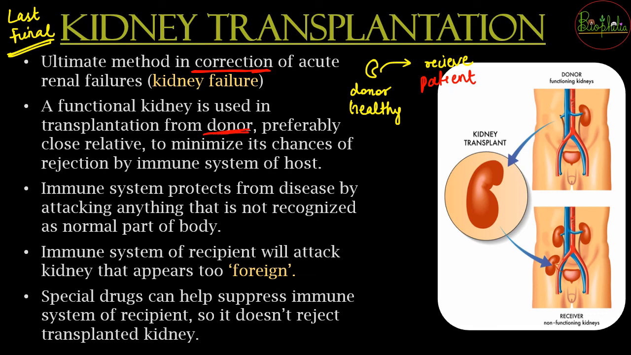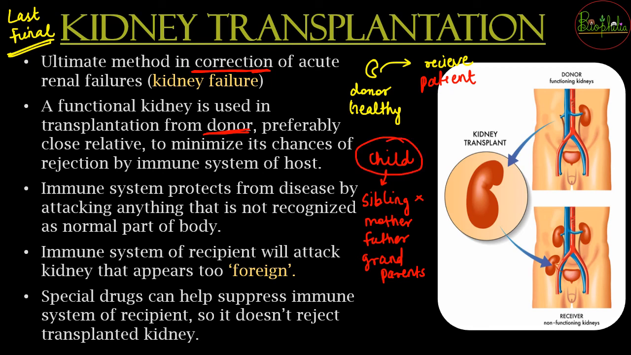The donor can be preferably a close relative. Suppose there is a child, then who will be the closest? It can be his sibling. If it is a twin, very good. If not a sibling, then it can be either the mother or the father, or it can be your nearest ones, that is, your grandparents. So all these can be the people who can be a possible closest donor for that particular child.